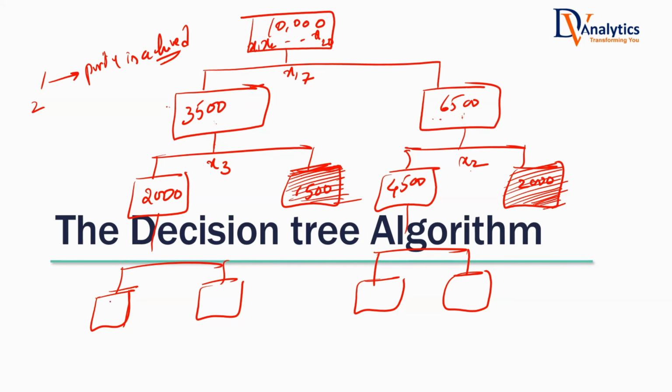Sometimes it is still impure, but this is the best that you could get. There is no variable that can make it further pure. Let's say 90% is one group and 10% is the other group, but there is no way you can make it 100, 0. There is no other variable that can make it better. Is it possible that everywhere you will get an absolutely pure subset? Is there any rule? No. It depends on the data. So you have achieved the maximum purity. There is no variable that can make it further pure. Then also it will stop. This is the best that you could achieve.